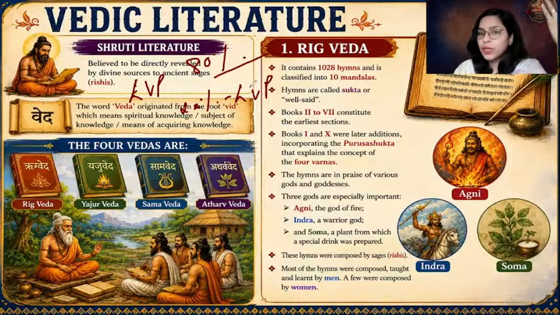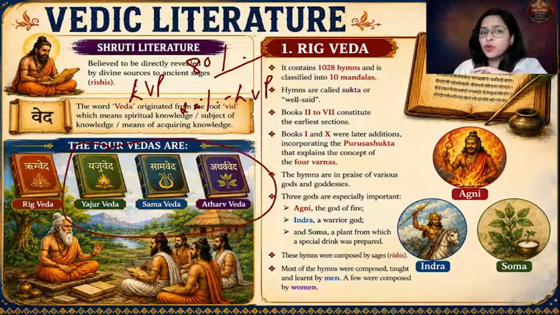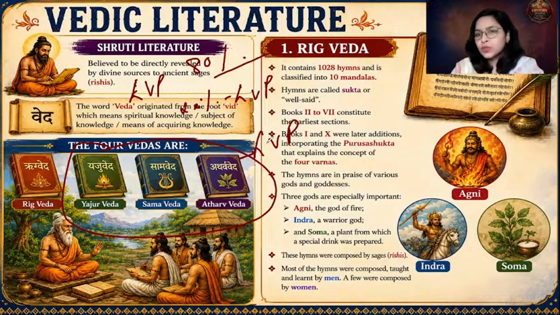Okay. And what about the other three Vedas? The other three Vedas do not contain any information about the early Vedic age. The other three Vedas are purely sources of information for the later Vedic period. So if there is a question in prelims, what is the source of information for the early Vedic age? Answer is only Rig Veda. And what are the sources of information for the later Vedic period? Rig Veda also, because Rig Veda contains 20% of the later Vedic period, and the remaining three Vedas. Okay. I hope this is pretty clear.